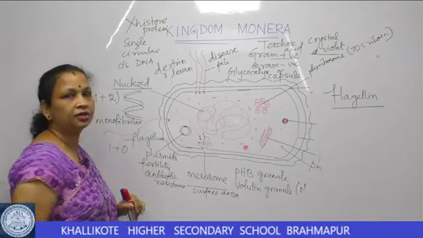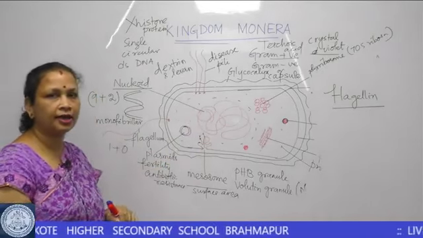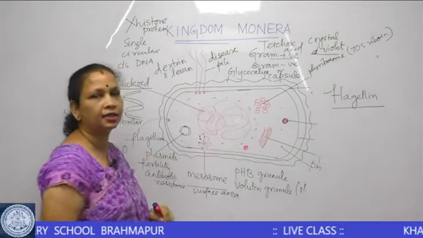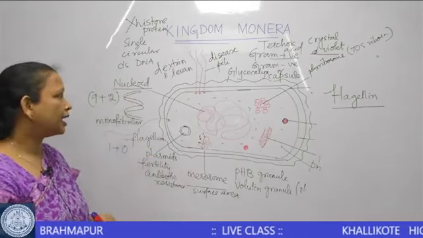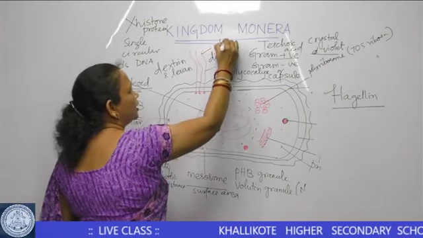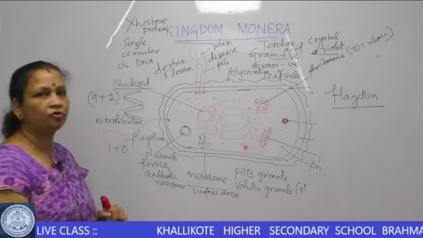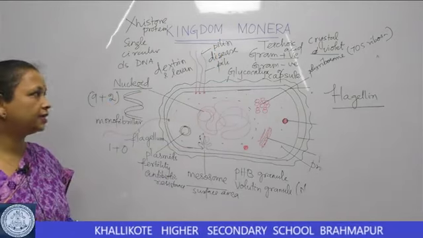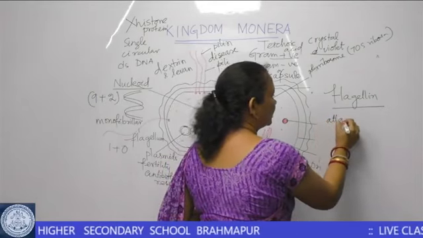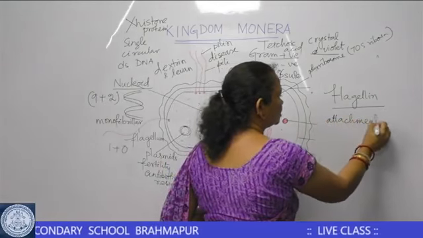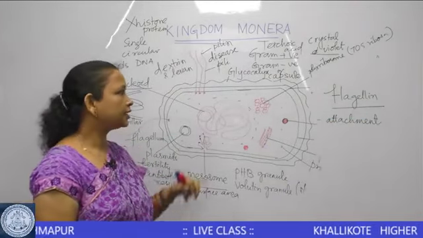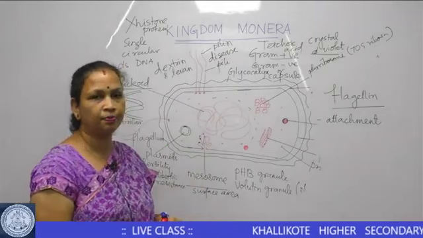The pili, on the other hand, are short hair-like structures present in some of the bacteria like Escherichia coli, and these pili are made up of a protein called pilin. So, they are made up of a protein called pilin, and they help in the process of attachment. So, the first function is attachment to any surface, which can be done with the help of the pilin.